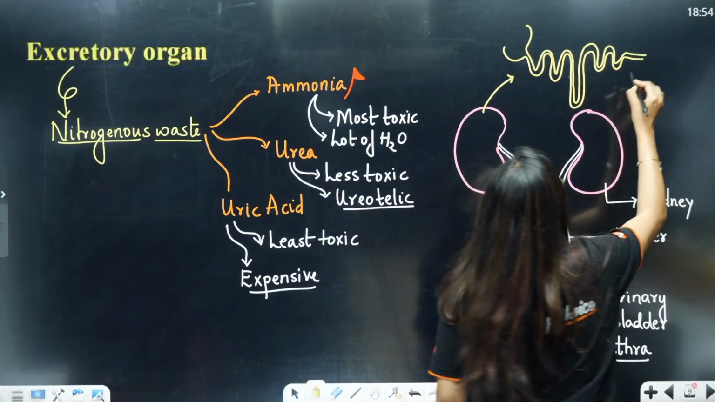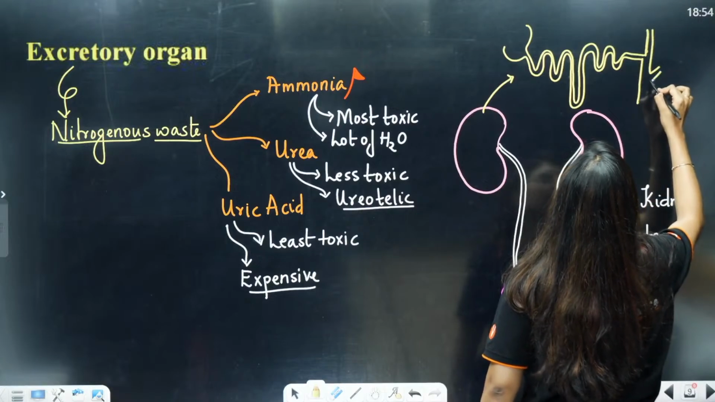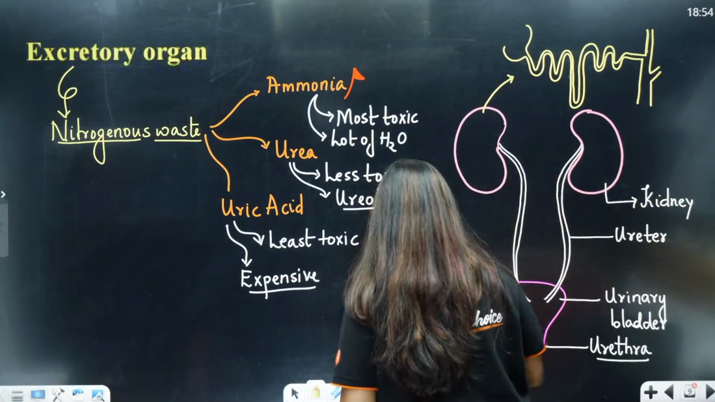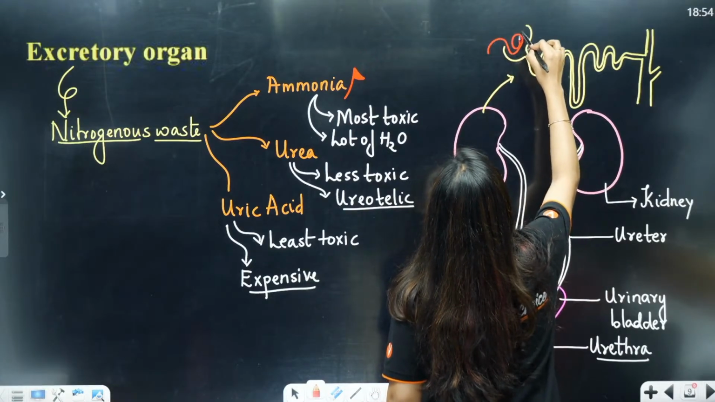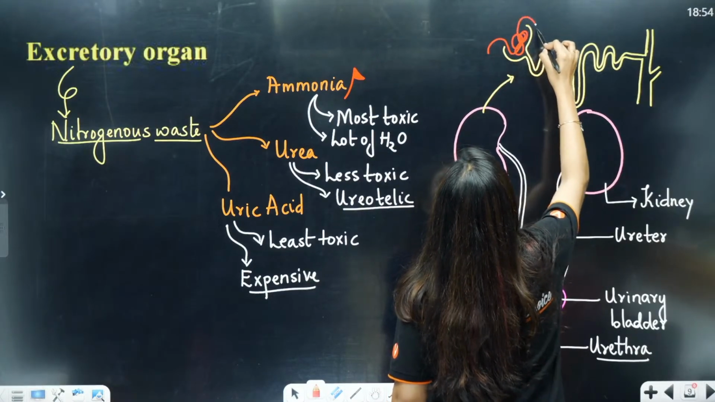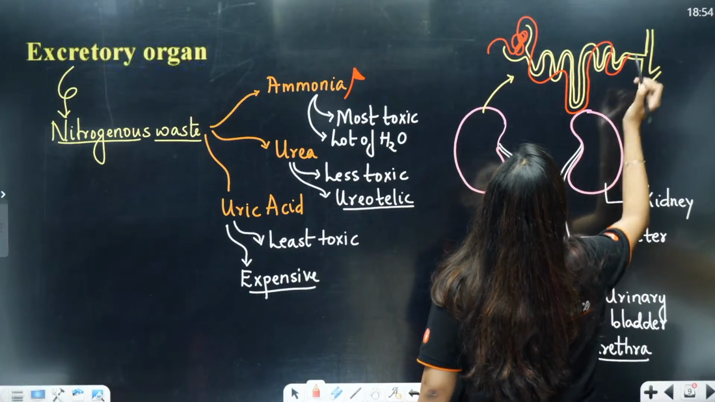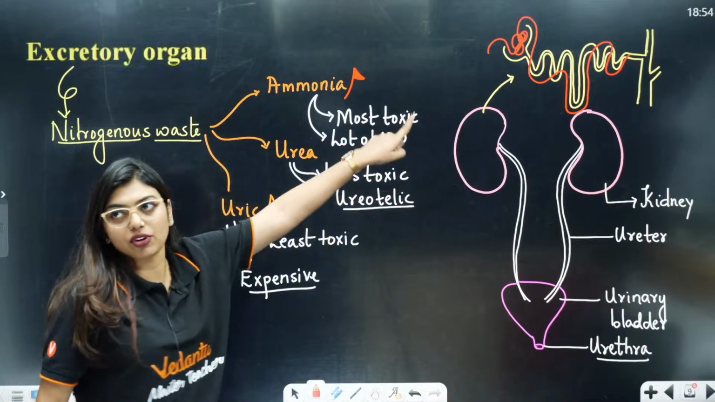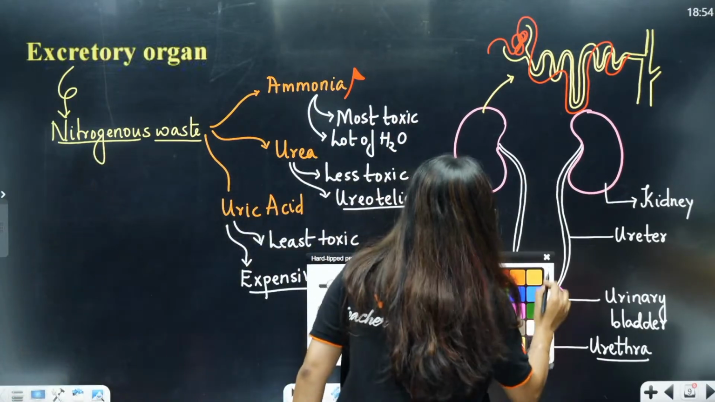Okay, so it is going to open into the collecting duct, and inside that you're going to have your blood vessels, right, the capillary network of blood vessels, which is going to go like this, okay, like this. So, that is your nephrons. Clear to all of you? Hello Tanuja, that is your nephrons.